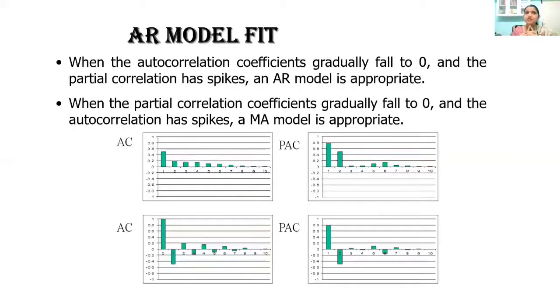For which we will plot a graph called correlogram. In this correlogram, look at only the first two graphs. Don't look at all four. They are distinct. Correlogram always comes in pair. There is an autocorrelation graph and a partial autocorrelation graph. PAC, partial autocorrelation, AC, autocorrelation. Let's try to understand what is partial autocorrelation and what is autocorrelation.